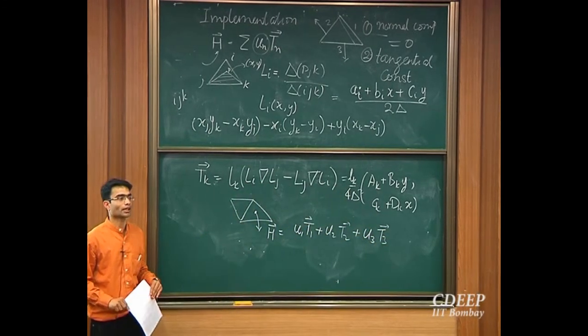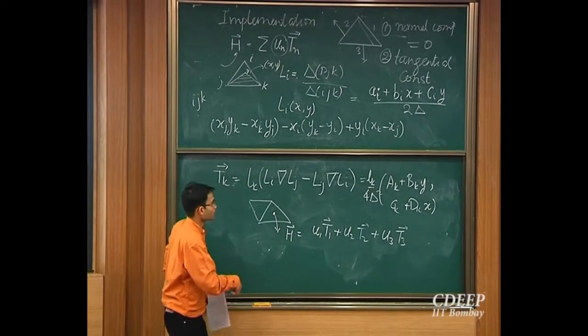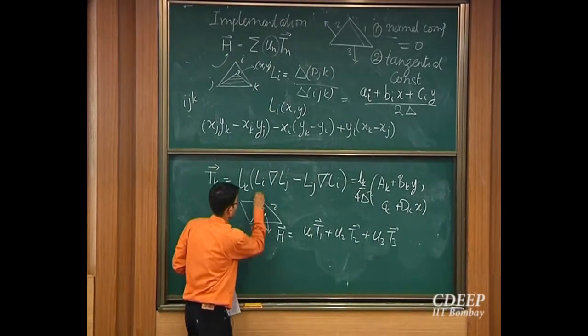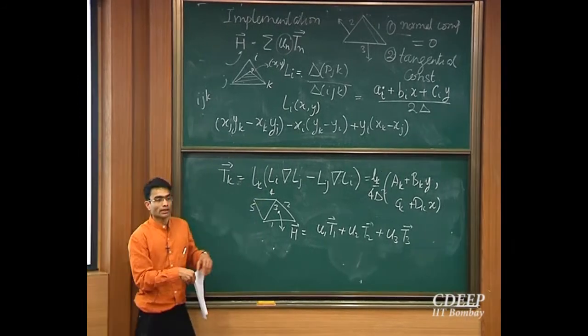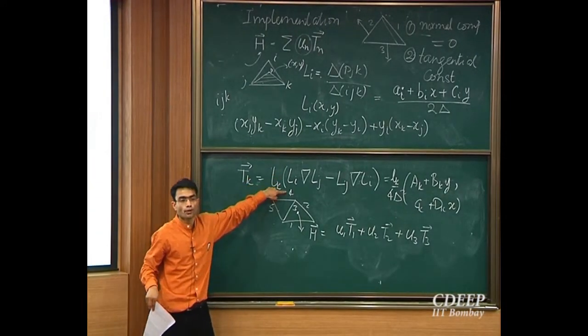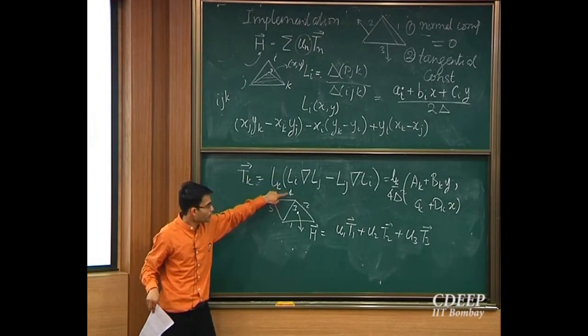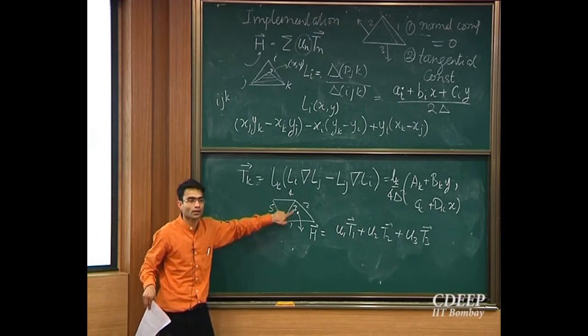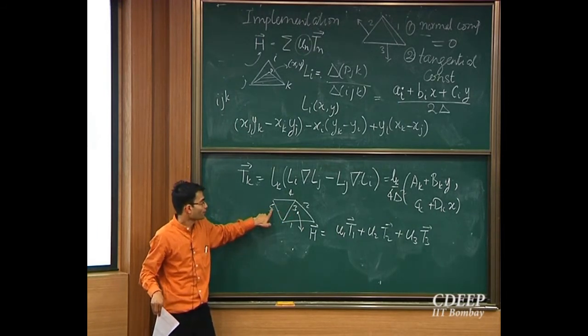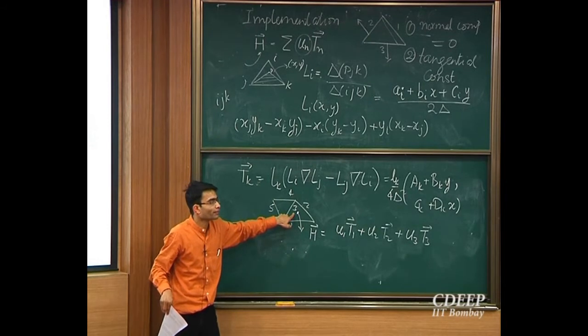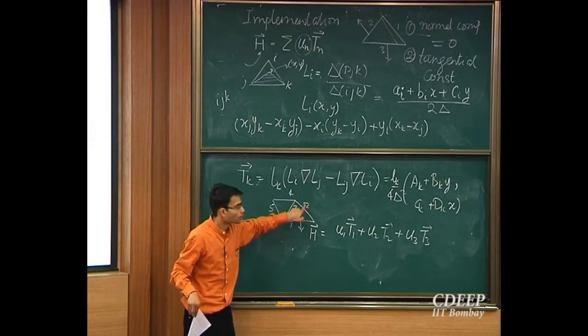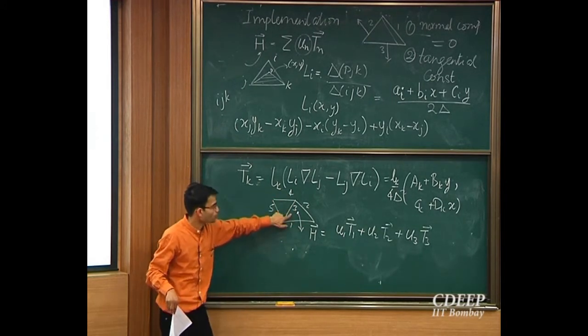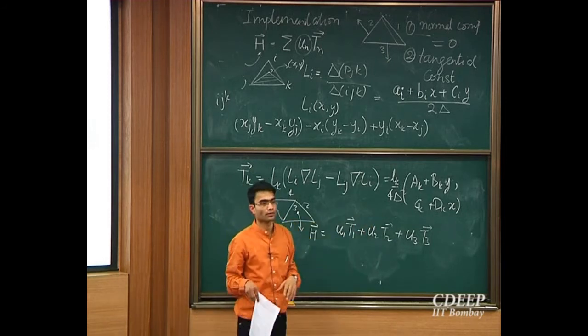That's the simplicity that I've got. Because, for example, if this was 1, 2 and 3 and this is 4 and 5, the edge element corresponding to 4 is 0 in any triangle outside. So it's 0 here. 5 is also 0 here. So all I'm left with is those elements which are around this point. So I just have T1, T2, T3.